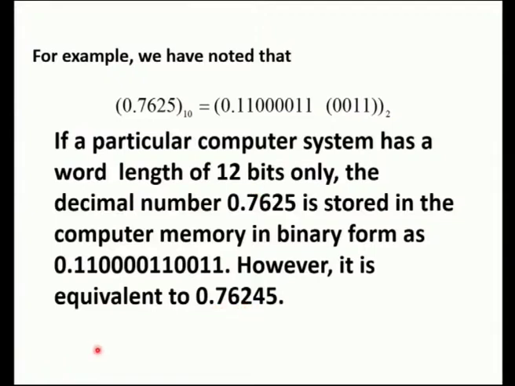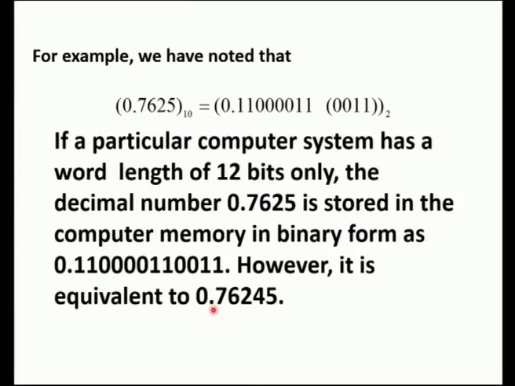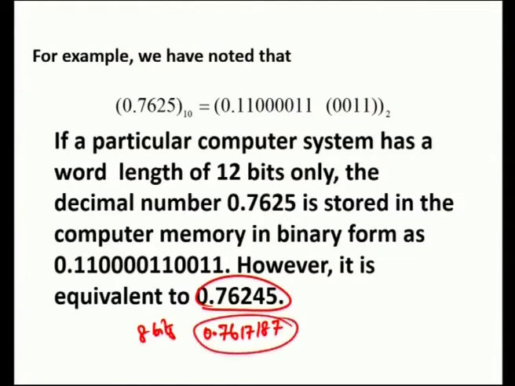Suppose the computer system has 8 bits only, then we have to take only 0.11000011, and its actual value is 0.7617187 only. So, it makes a difference with the number. When 12 bits are used we get 0.76245. When an 8 bit computer is used, we get only 0.7617187, which is the actual number we will be getting when the binary form is converted back to decimal form.